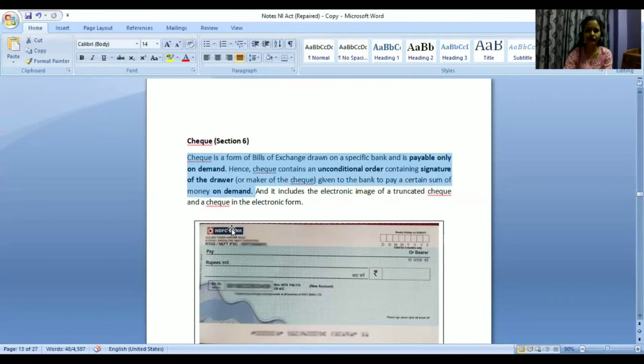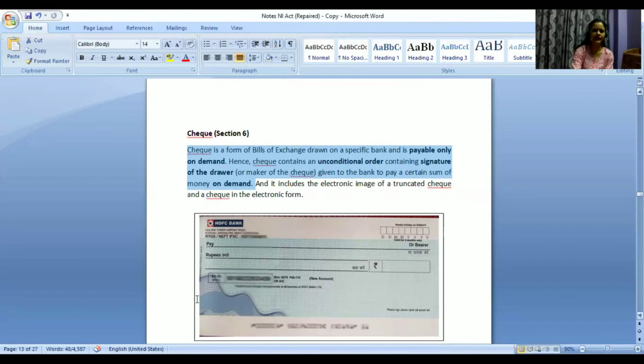So in the definition itself, they have mentioned that it will include truncated check and electronic check as well. So if there is a dispute with regard to a check in electronic form which is issued to a person, in that case also the matter will be under the NI Act only, right? The matter will be accordingly solved. So they have clearly mentioned that these two different types are also included under it.